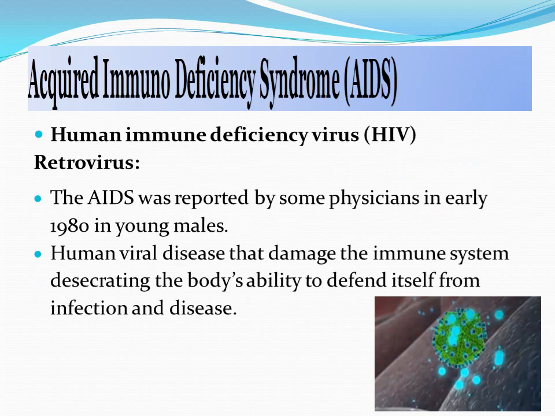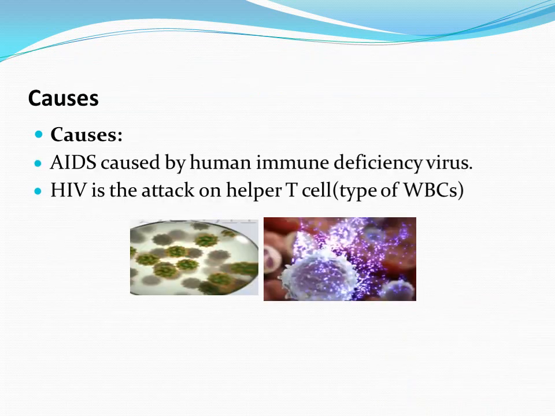Now, acquired immunodeficiency syndrome. It means AIDS. AIDS full form is acquired immunodeficiency syndrome: I stands for immuno, D for deficiency, S for syndrome. It is caused by the HIV virus, a retrovirus. AIDS was reported by some physicians in early 1980 in a young male. It is a human viral disease that damages the immune system, the body's ability to defend itself from infection and disease.